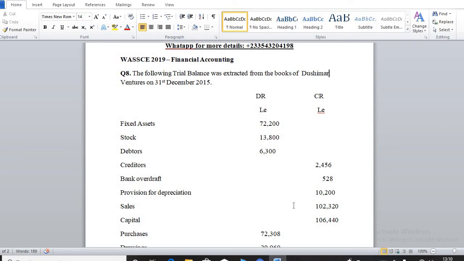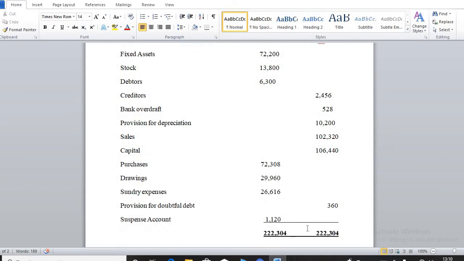In accounting, because we are following the double entry principle in recording transactions, at the end of the period the debit side and the credit side of the trial balance should be the same. But due to one or two reasons or mistakes that we commit when recording transactions in the books of the business, at times the assertion never comes to pass.